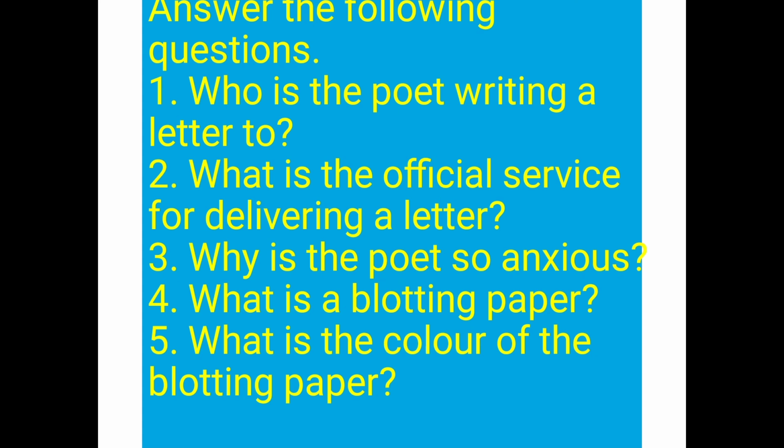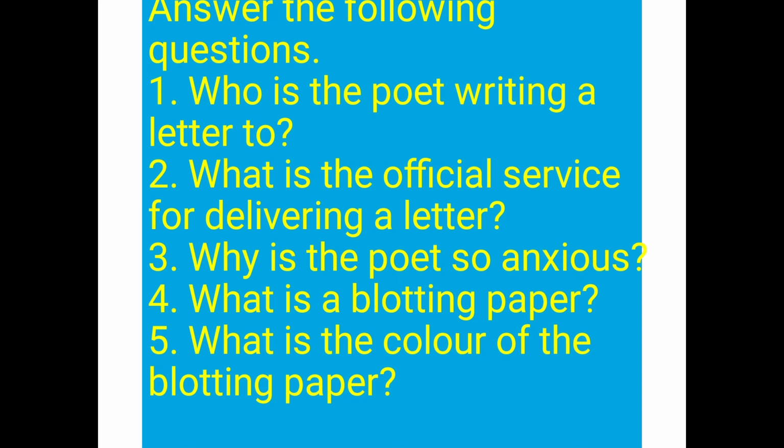Next question, what is the official service for delivering a letter? Well done. The answer is post. Post is the official system used for sending and delivering a letter. Why is the poet so anxious? The poet is so anxious because she wants to write the letter beautifully in a neat and clean handwriting.